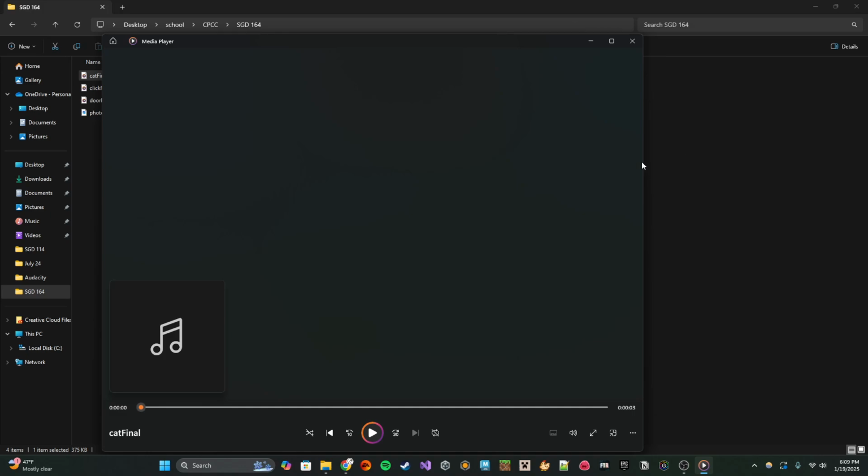I found a very long cat sound I liked on Free Sound, and I took off most of the purring afterwards because I wanted to focus on the meow. And then I split it into two parts so I could lower the volume of the purr, but not the meow, because I wanted the meow to be sweet, but the purr to be very soft and barely noticeable afterwards. And that's all.